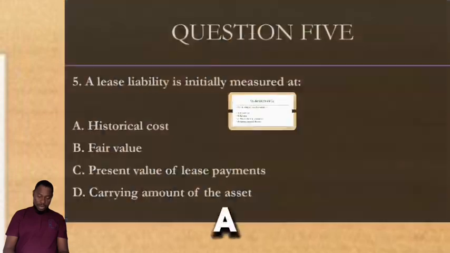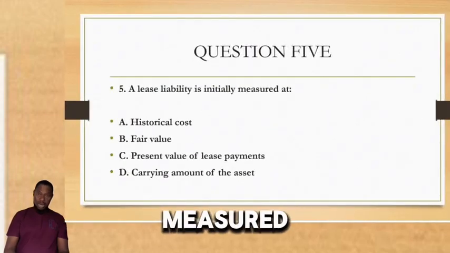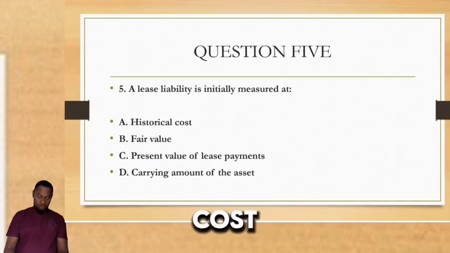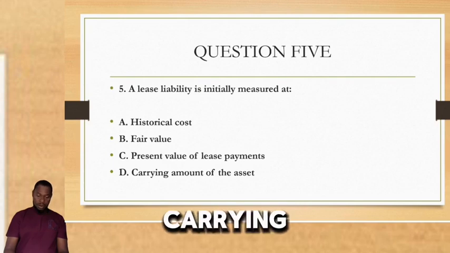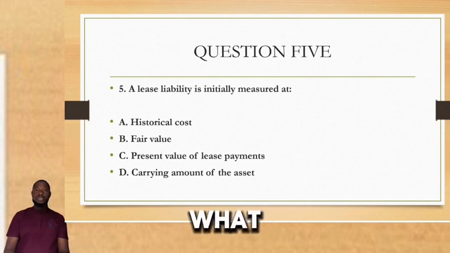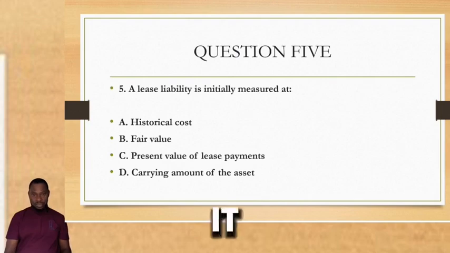Question number 5. A lease liability is initially measured at A, historical costs. B, fair value. C, present value of lease payments. D, carrying amount of the asset. What is the correct answer? Is it A? Is it B? Is it C? Is it D?